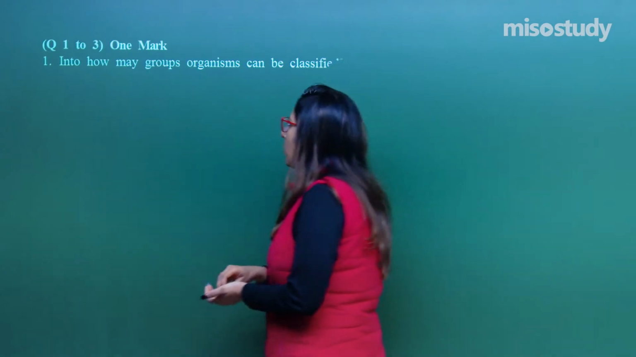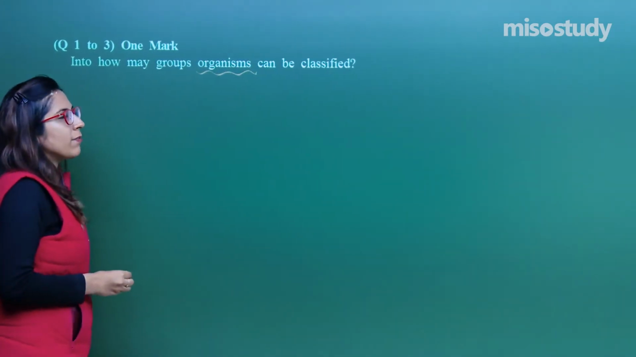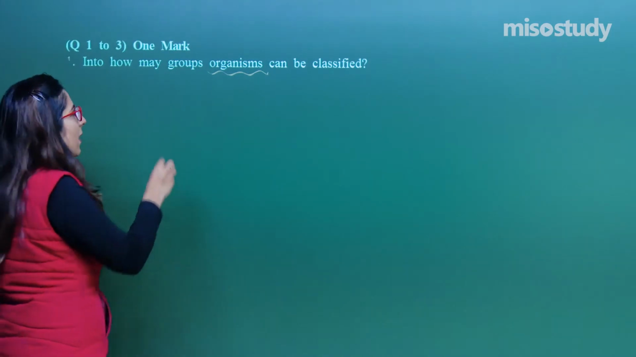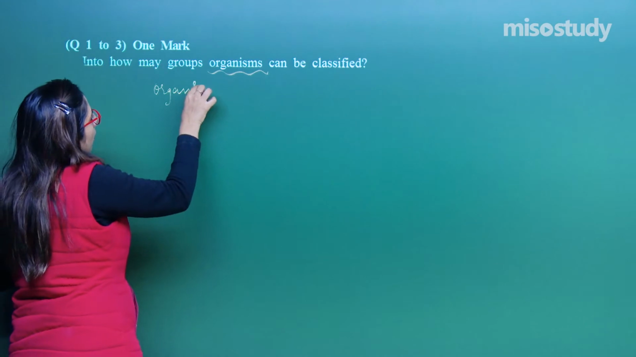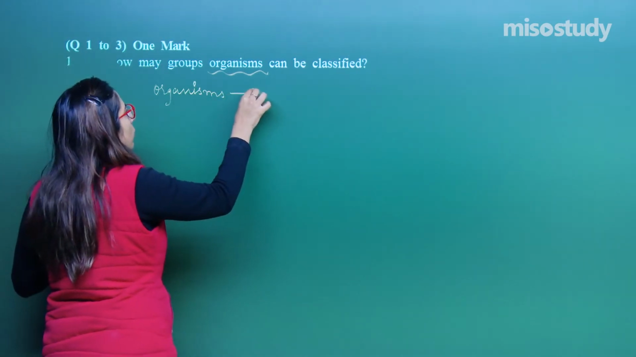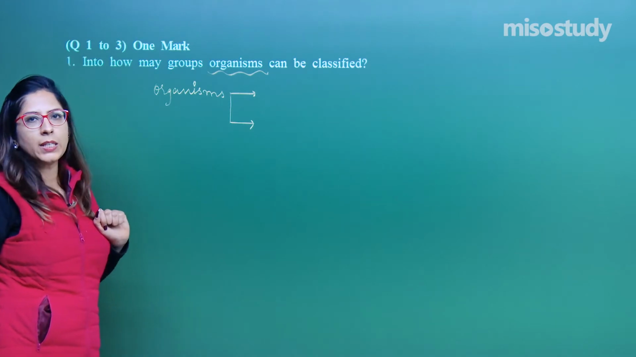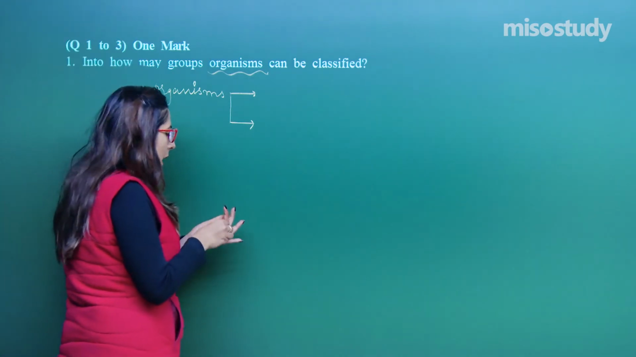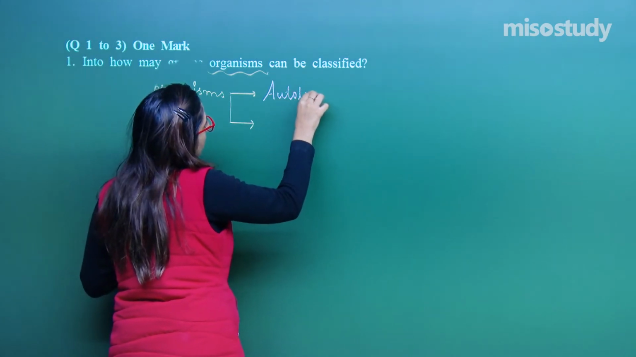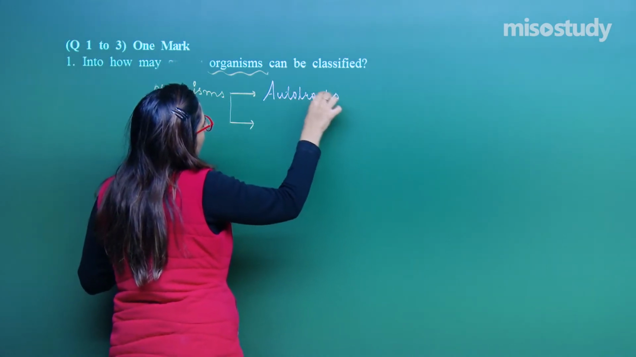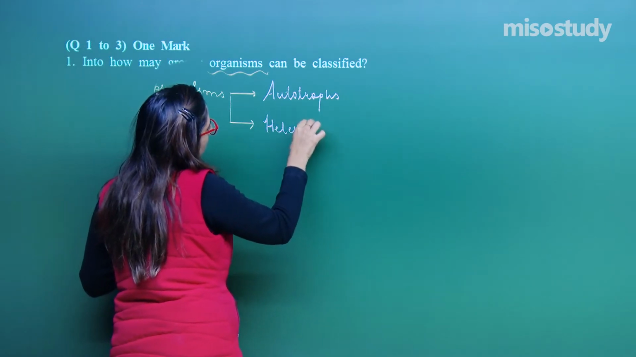So just have a look. All the organisms are classified into 2 groups. The first are those organisms which can prepare their own food. These are termed autotrophs. The second are termed heterotrophs.